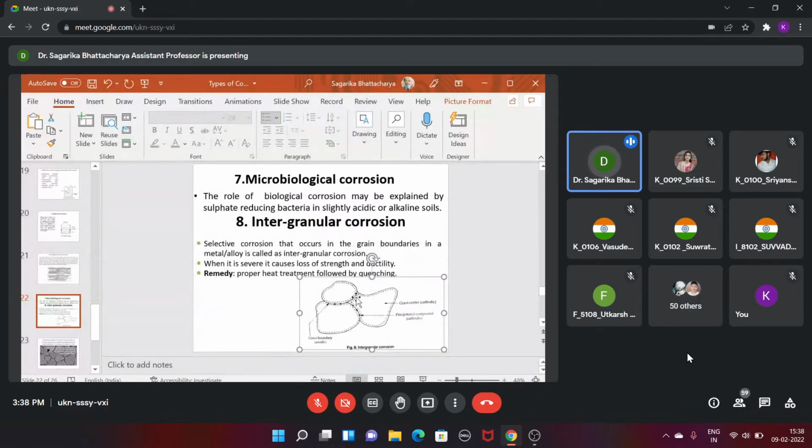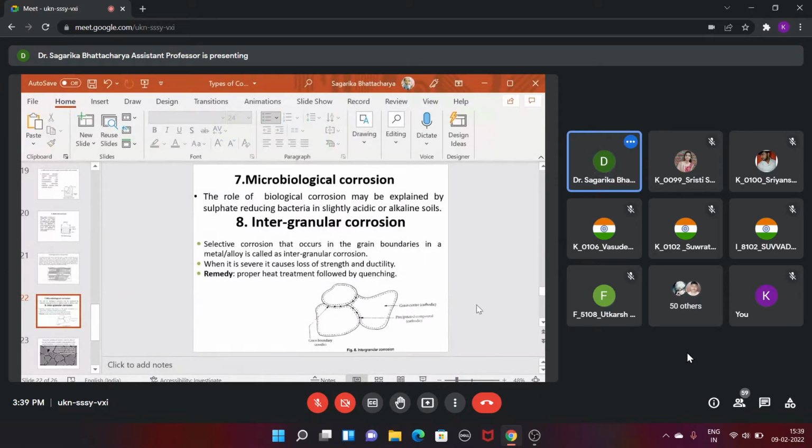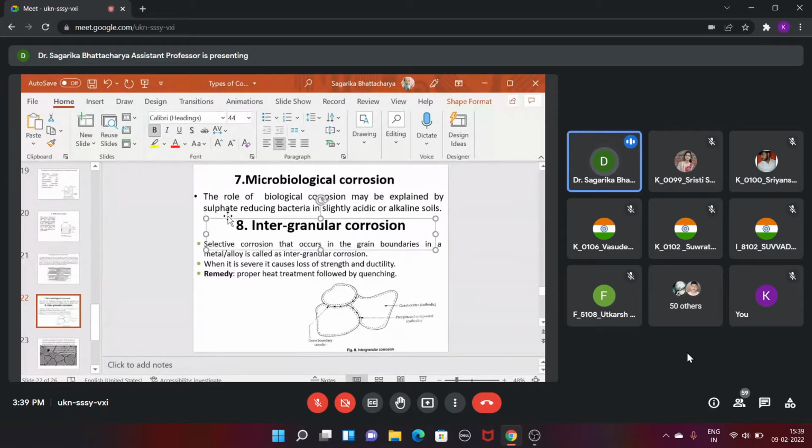I think now you understand that the mechanism of corrosion is the same in almost all cases. The next one is microbiological corrosion. From the term, you understand that the corrosion is related to the participation of microorganisms, either in aerobic or anaerobic conditions.